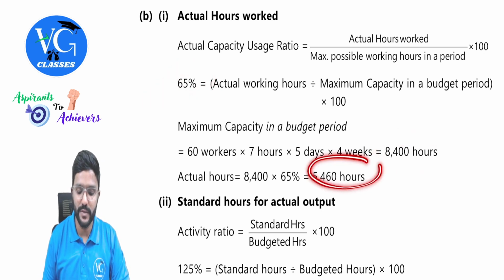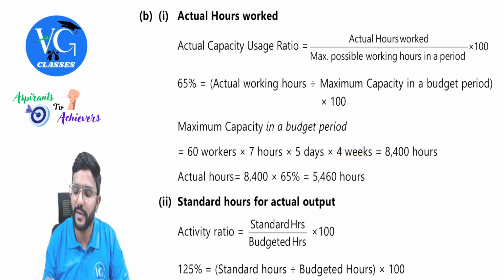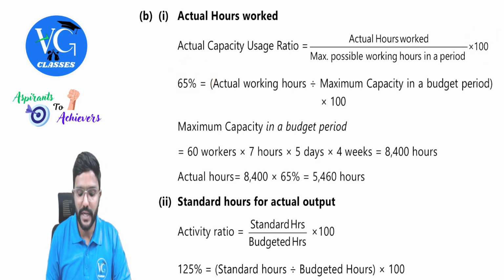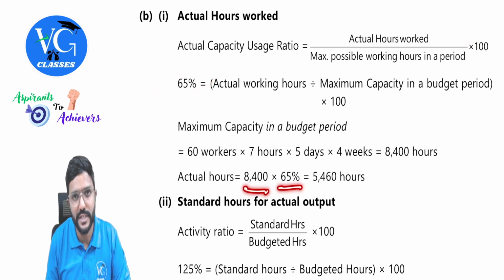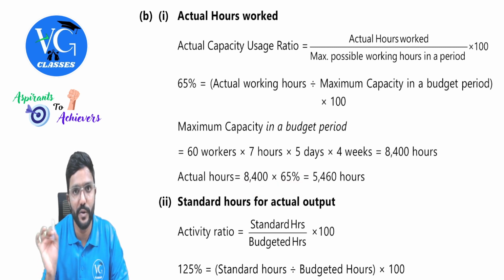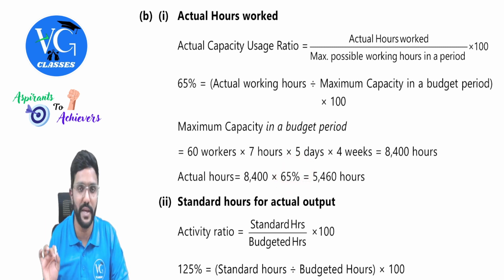So you'll get 5,460, which is actual hours worked. And see, in the formula you would have written into 100 here. But if you have taken percentage here, straight away multiply 8,400 into 65%. Don't again multiply with 100, or don't divide it by 100. So if you are multiplying with percentage, straight away stop there, guys.